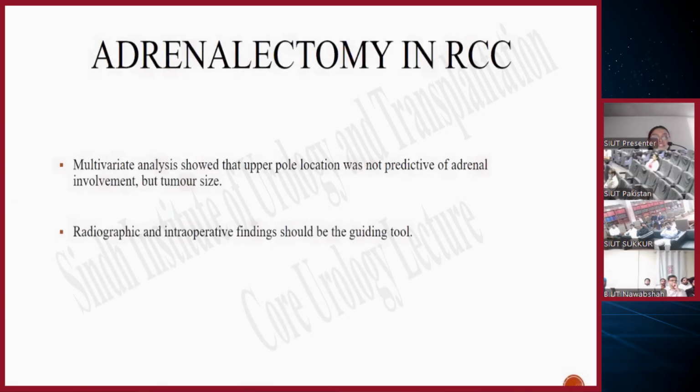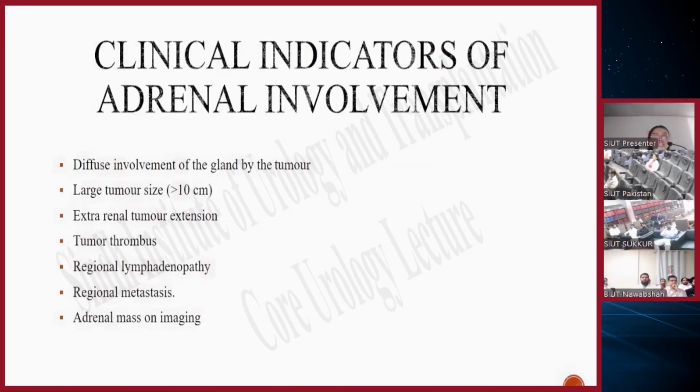Adrenalectomy in RCC: the multivariate analysis showed that upper pole location was not predictive of adrenal involvement, but rather the tumor size. The radiographic and intraoperative findings should be the guiding tool for removing the adrenal with RCC. So the clinical indicators of adrenal involvement are: number one, diffuse involvement of the gland by the tumor, or large tumor size of more than 10 centimeters, extrarenal tumor extension, tumor thrombus, regional lymphadenopathy, regional metastasis, and adrenal mass on imaging.